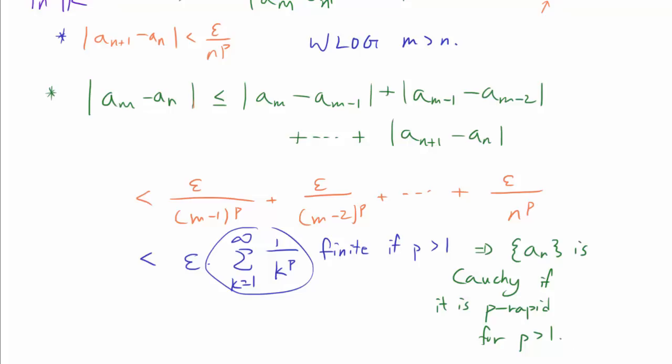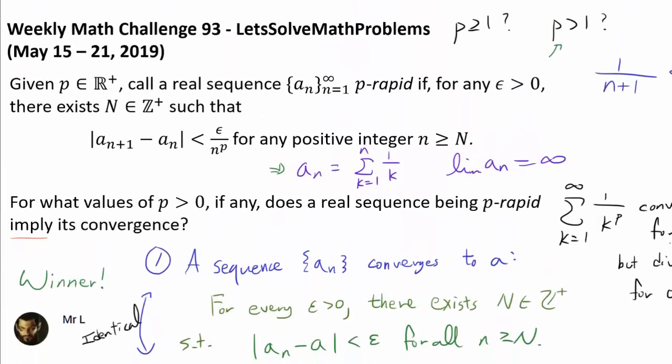So we are very close to being done. We have shown that if a real sequence is p rapid for p greater than 1, then it has to converge. And for p between 0 and 1 exclusive, the real sequence being p rapid is not enough to imply its convergence. So the only value that we have to test is what happens at p of 1.